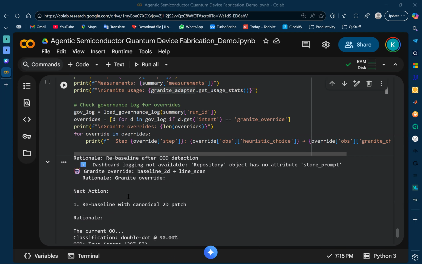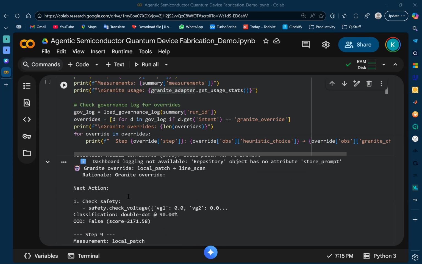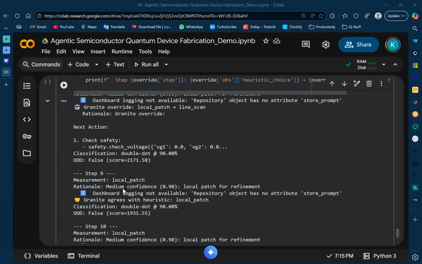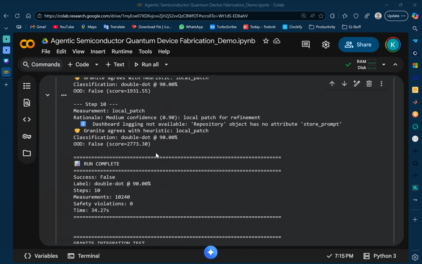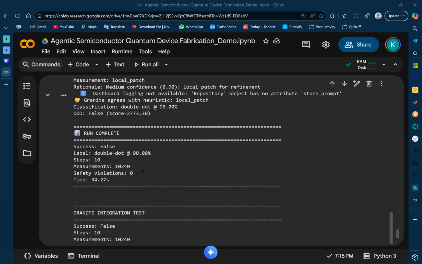In steps 9 to 10, Granite agrees with the heuristic, which shows intelligent oversight. It overrides when needed, confirms when the default is correct. And in the result, at step 10, you see that Granite used over 2,100 tokens. It made over 10 Granite API calls of token reasoning, and 8 out of 10 steps overridden, which is 80% strategic guidance with zero safety violations. We reached 90% confidence, just shy of the ambitious 95% target.